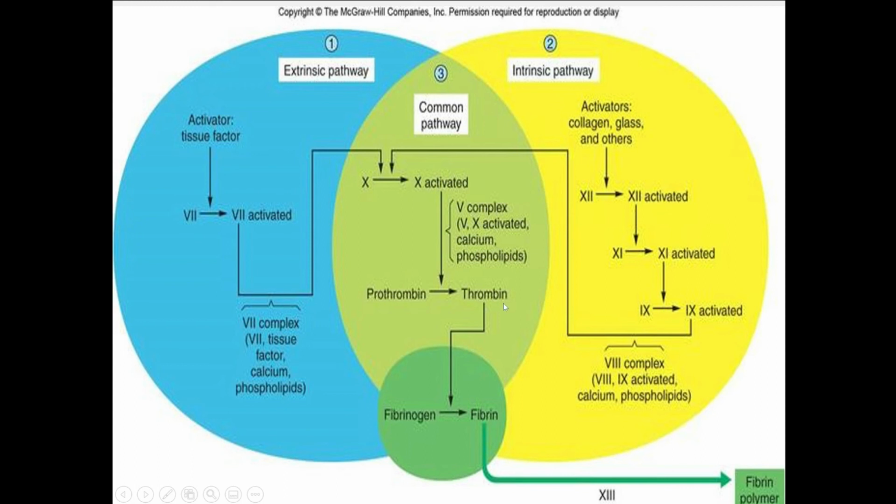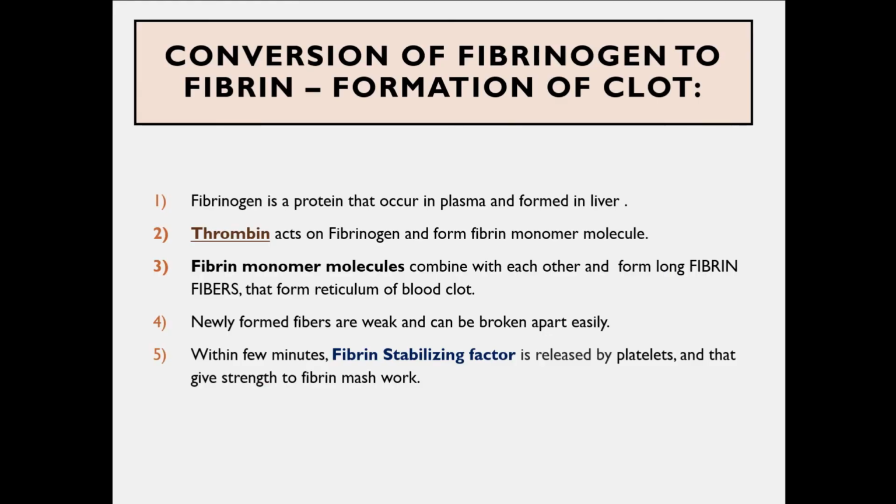Once the factor 10 is activated, in the presence of prothrombin activator complex, it will convert the prothrombin into thrombin, and thrombin then converts the fibrinogen into fibrin fibers, which are monomers. Fibrins are then converted to polymers, which are large fibers or thread-like structures that are helpful in making the clot. Conversion of fibrinogen to fibrin, formation of the clot.